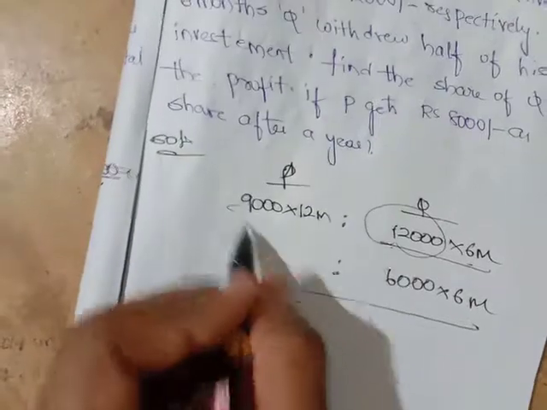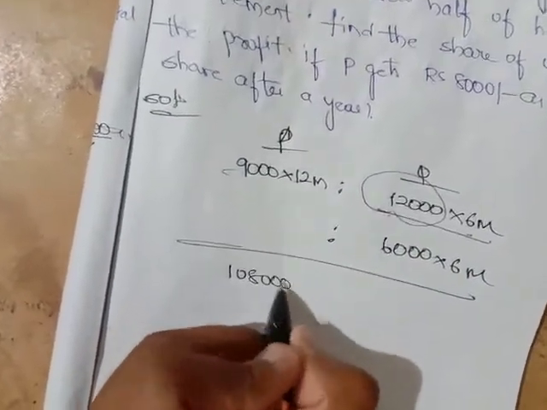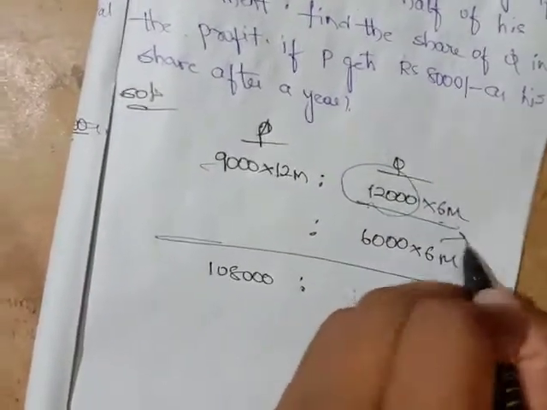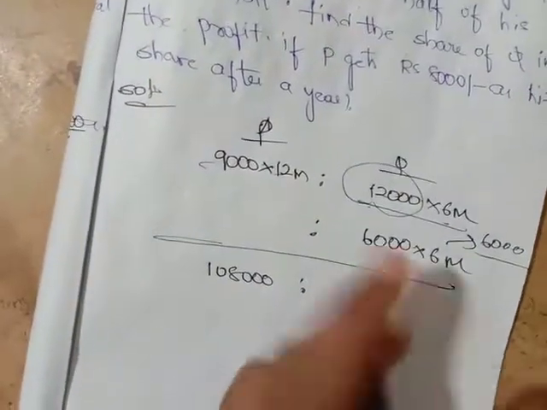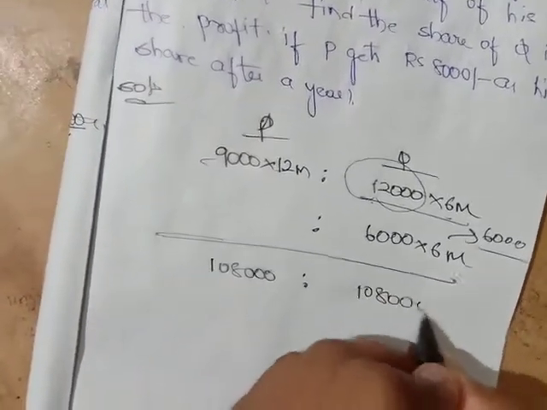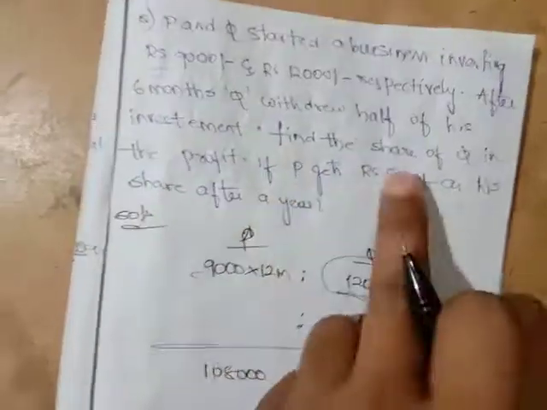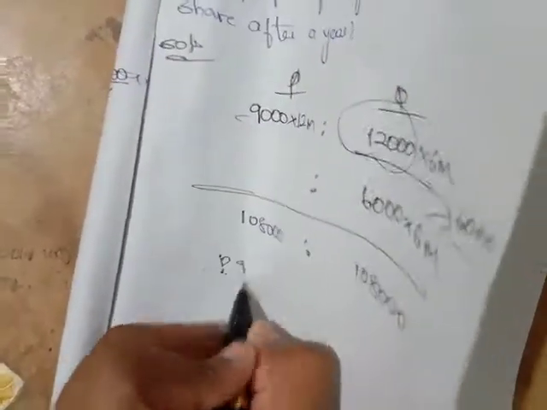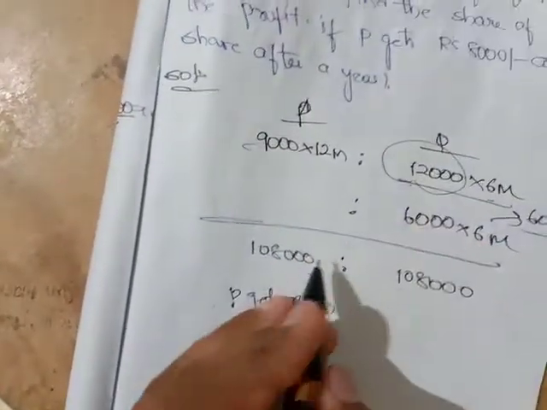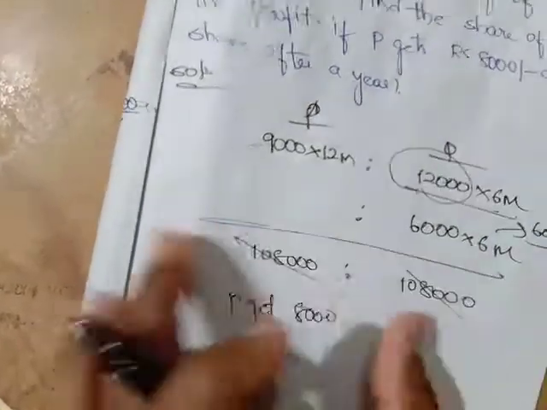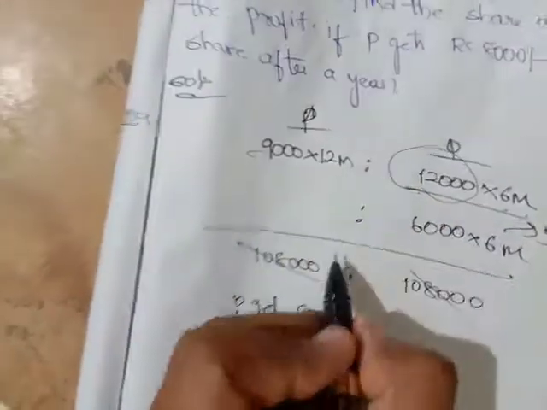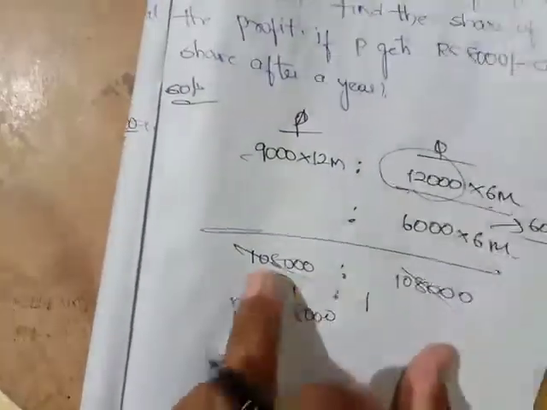What will we get? 9 into 12 is 108,000, and for Q, 12,000 into 6 plus 6,000 into 6 also gives 108,000. So after taking the ratio, we get 108,000 to 108,000. What is it all? If P gets Rs 8000, right, friends? You take the ratio, which is 1:1.